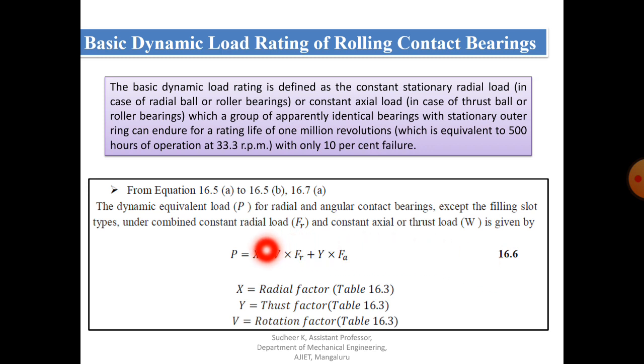So P is nothing but the equivalent dynamic load, X is the radial factor, and Y is the thrust factor. You will get these from table 16.3, and V is nothing but the race rotation factor. So that is to find out the equivalent dynamic load.